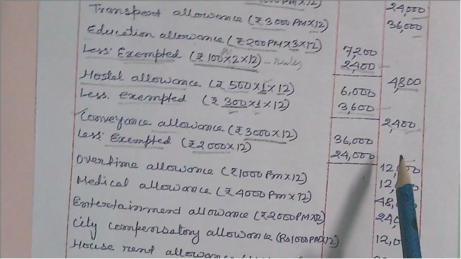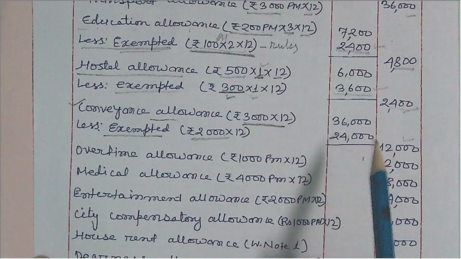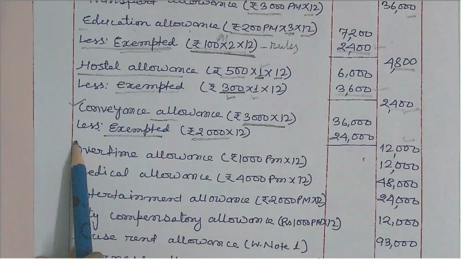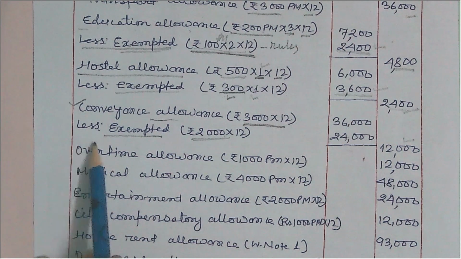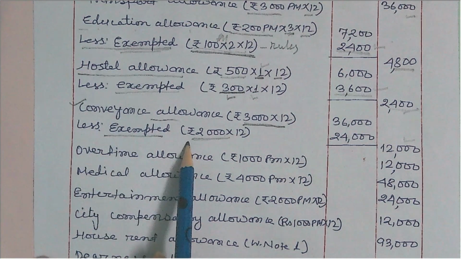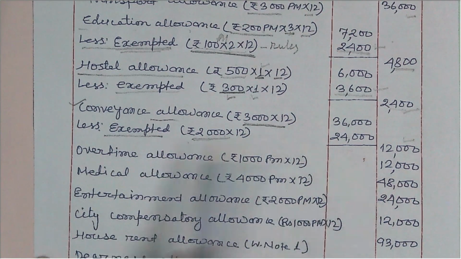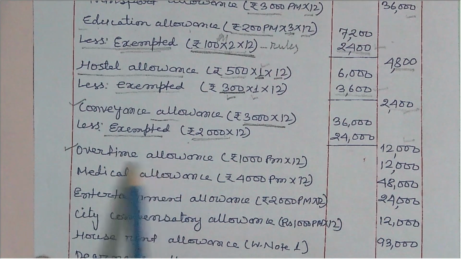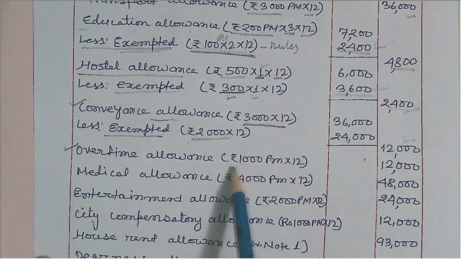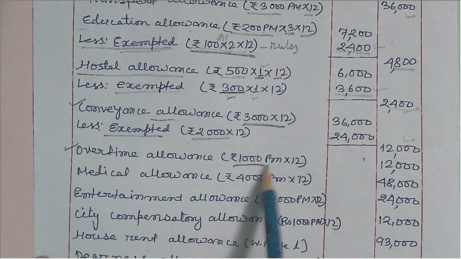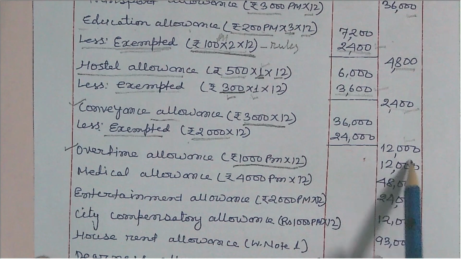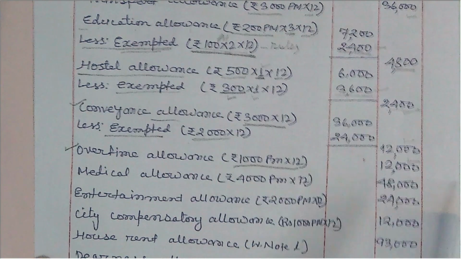Overtime allowance is always fully taxable, no deduction. Convenience allowance has deduction if the expenditure incurred by the employee is given in the question, otherwise it will be fully taxable. Overtime is always fully taxable if you get overtime allowance in the question, whatever the amount you are getting, you multiply with the number of months and write it down. This is the 12,000, fully taxable amount.